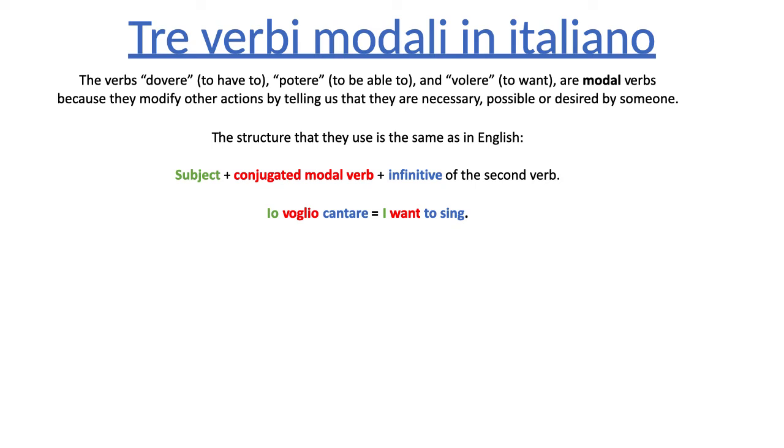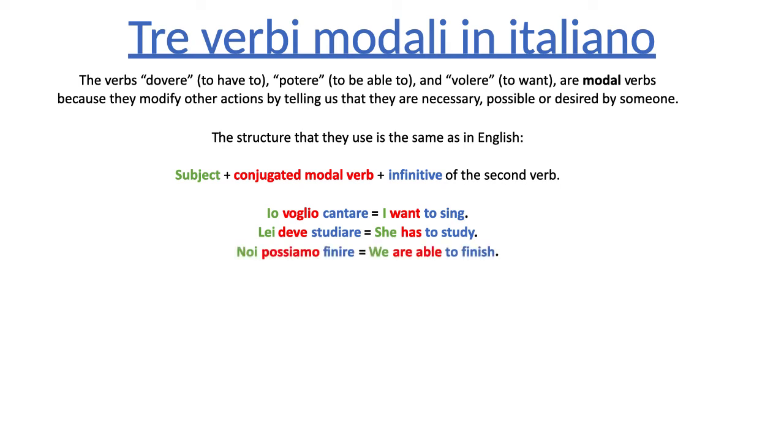Let's look at another example. Lei deve studiare. She has to study, right? Lei, she, that's the subject. Then I say has. I don't say she have to study, right? I say she has to study. I change the verb so that it matches the subject. And then the second verb, I do not change. To study, I leave the infinitive, right? Lei deve studiare means she has to study.